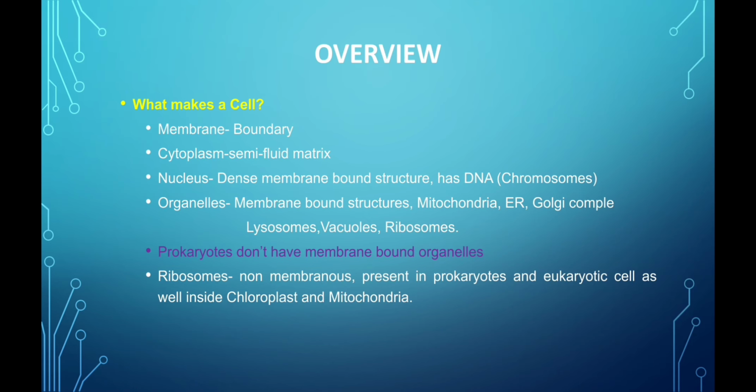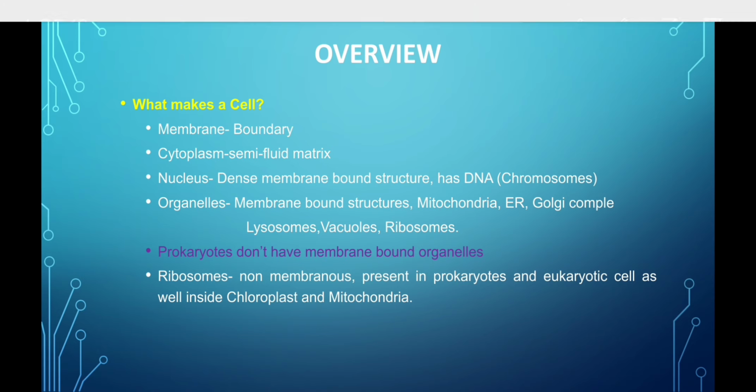What are cells made up of? Or what does a cell contain? Cells contain many different components. A cell contains a boundary in the form of a cell membrane and it contains a semi-fluid matrix called cytoplasm. All the biological reactions take place in the cytoplasm. It has a membrane bound nucleus. The nucleus controls all the activities of the cell. The nucleus also contains the genetic material in the form of chromosomes.